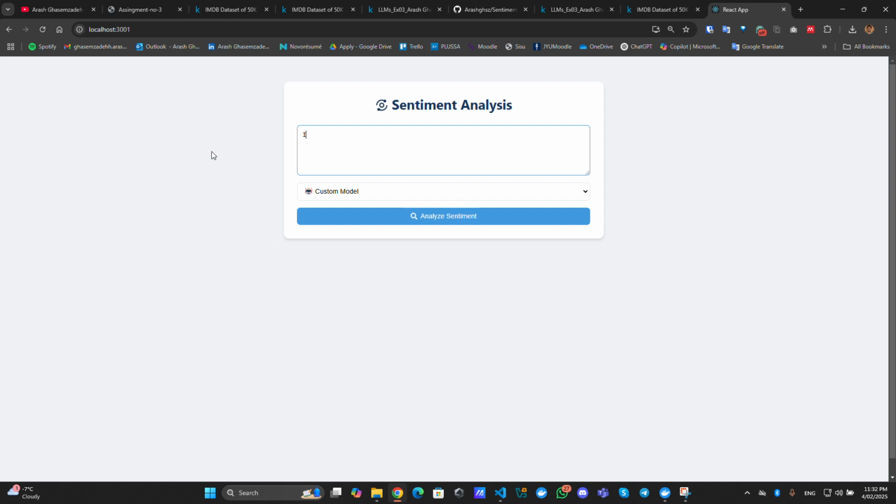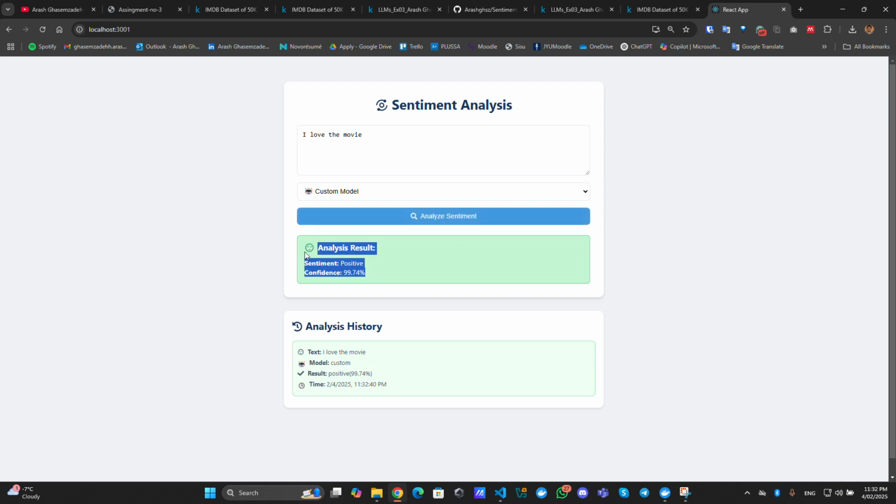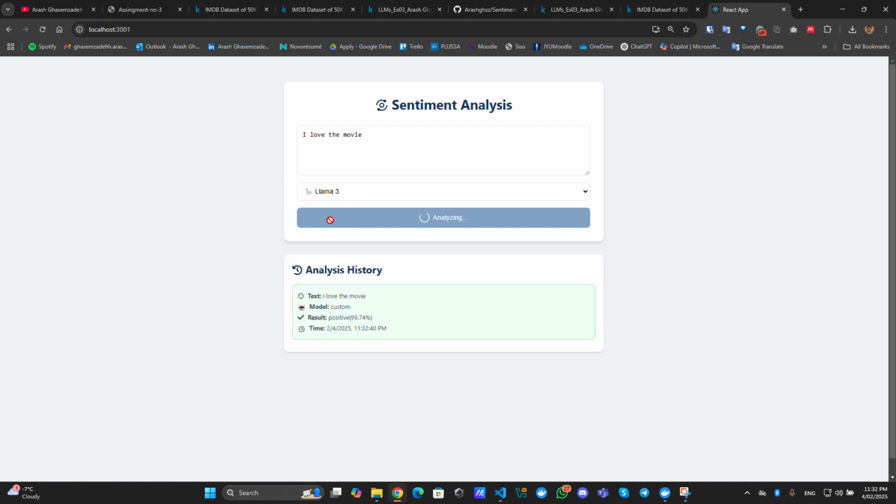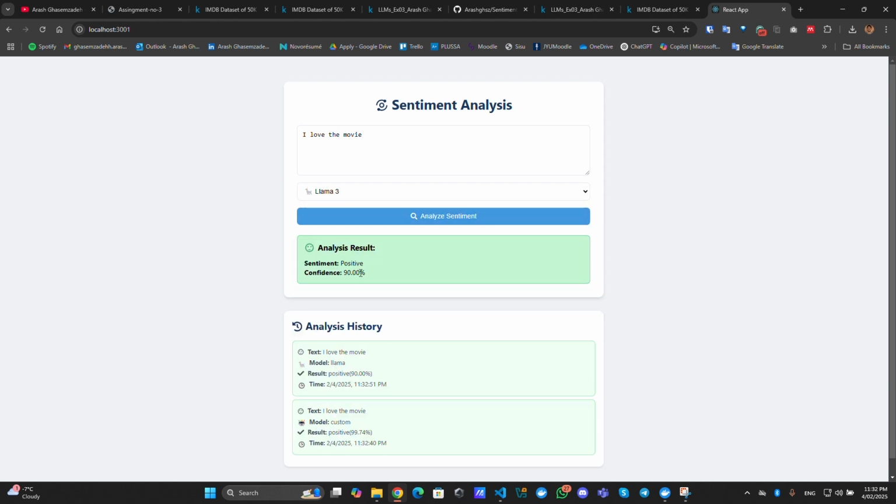For instance, I can say I love the movie. We're using the custom model. We're getting positive sentiment with an accuracy of about 100%. If we use Llama 3, we also got positive with an accuracy of 90.